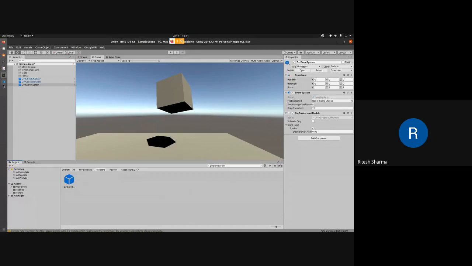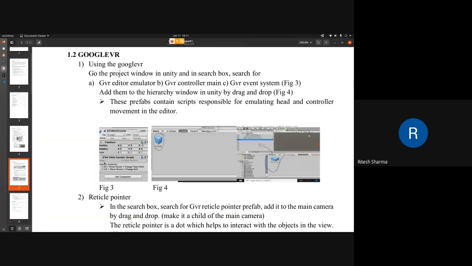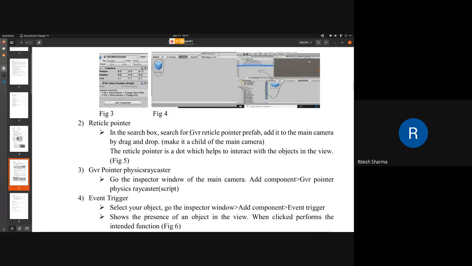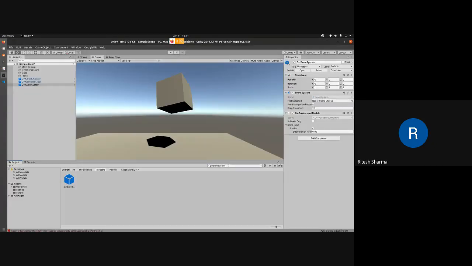Okay. So this was the main stuff that was required. Now how would you know that you are interacting with the object? For that you need a certain kind of pointer. So GVR has its own reticle pointer inside it. For that, again, you have to go in the search box and type in GVR reticle pointer. Now there is a catch with this.